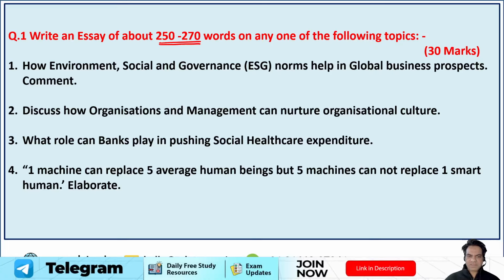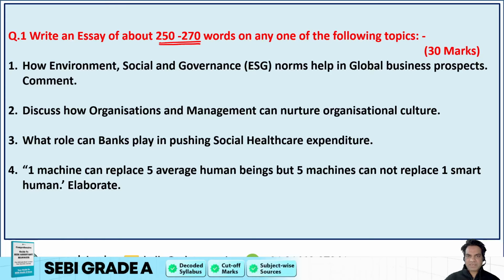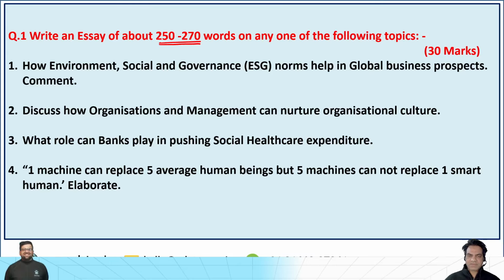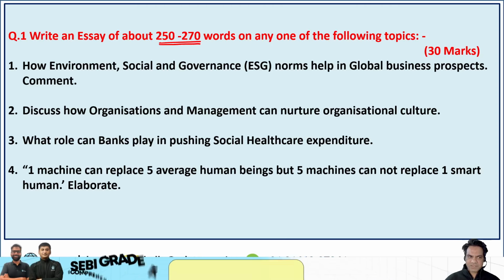And fourth topic was this is something that you are supposed to write on your own. One machine can replace 5 average human beings, but 5 machines cannot replace one smart human being. So that is what this was. Can technology replace our brains? Can technology replace human beings? So that was the topic, and these were the 4 topics, and you were supposed to choose one out of them and write your answer on that. So let me show you what you could have written for these topics, guys.